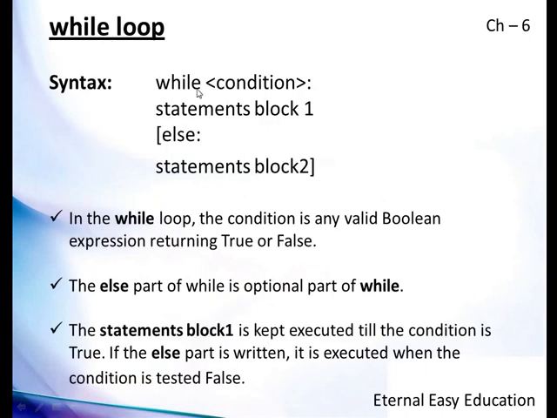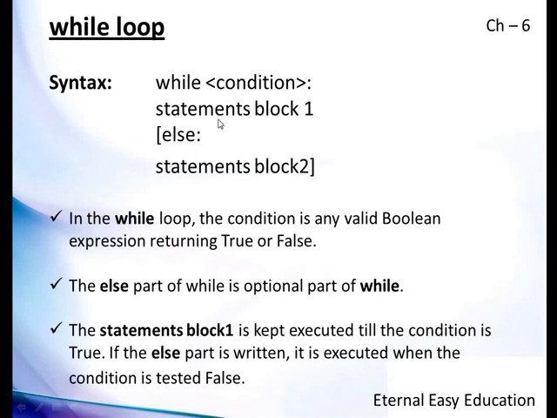So what is a while loop? While followed by a condition, colon, below that statements block 1, else statements block 2. We'll see what is the meaning of this syntax. In the while loop, the condition is any valid Boolean expression returning true or false. That means while is followed by a condition, and this condition will give the result as true or false. If the condition is true, the statement block 1 is executed. Until the condition becomes false, the statement block 1 is repeatedly executed.